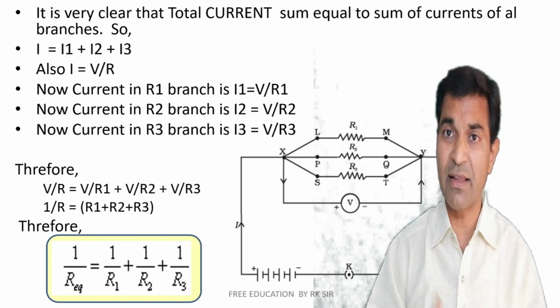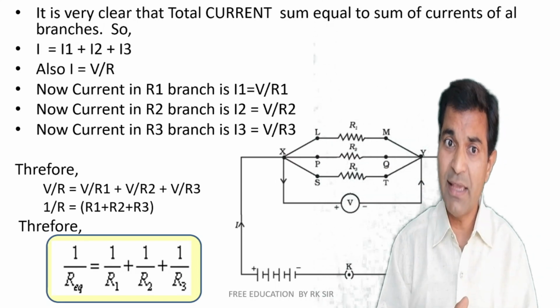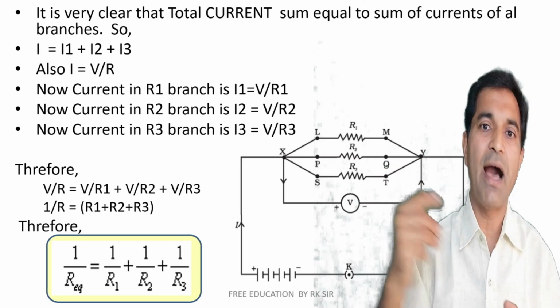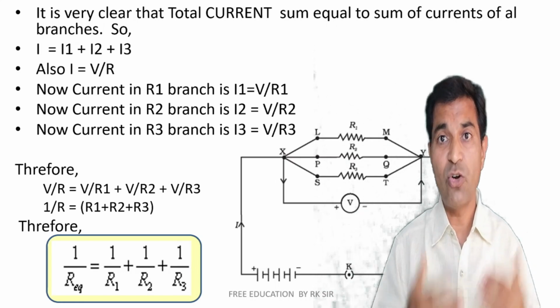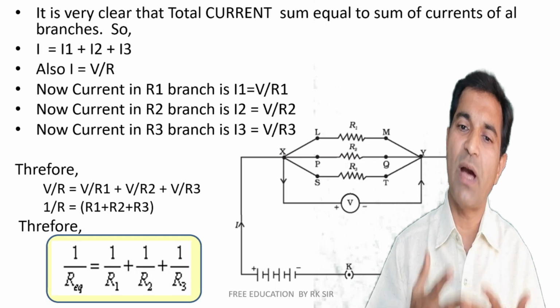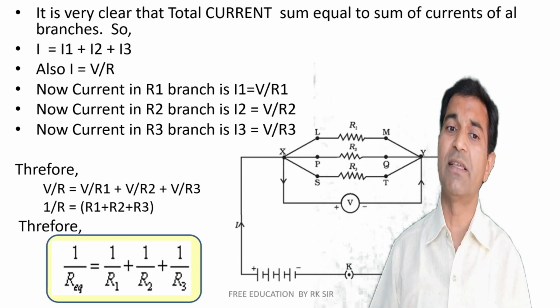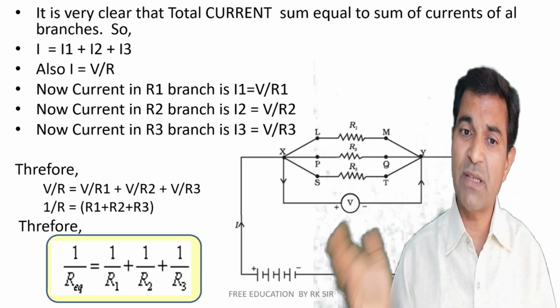Now in case of parallel connections, we know that current divides. The total current is I, that is V by R, is equal to I1 plus I2 plus I3. According to Ohm's law, I is equal to V by R, total voltage divided by total resistance. The same thing is applicable to I1, I2 and I3, that is V upon R1, V upon R2 and V upon R3. So to summarize, I is equal to I1 plus I2 plus I3.